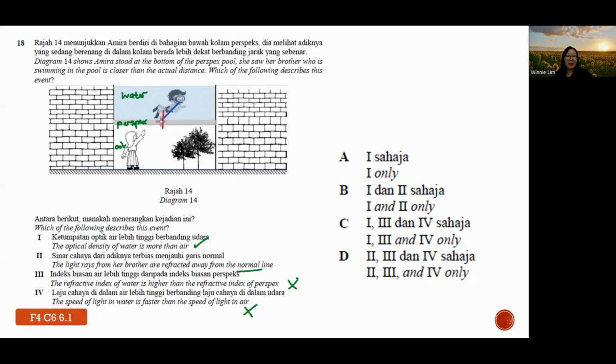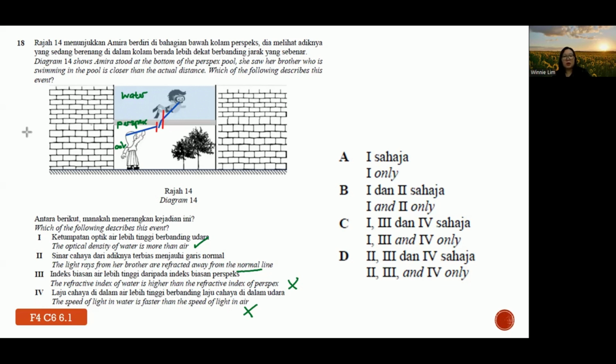Later, between perspex and air, I need to draw a normal line again. But in this case, it should be away from the normal line, and even more away, because air is even less dense. So this is the correct idea.